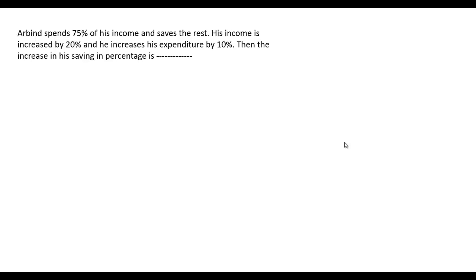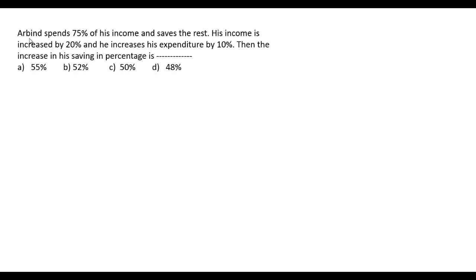Here is the first question from the percentage. Most of the times such questions are asked in RRB exams, banks, probationary officers exams and other competitive exams. The question is, Arvind spends 75% of his income and saves the rest. His income is increased by 20% and he increases his expenditure by 10%, then the increase in his saving in percentage is whether 55%, 52%, 50% or 48%.